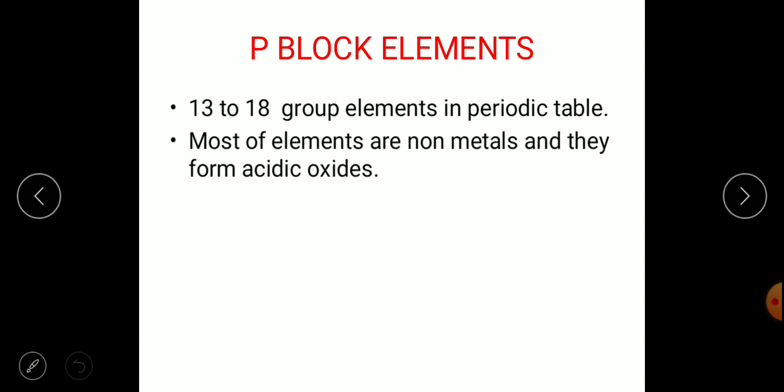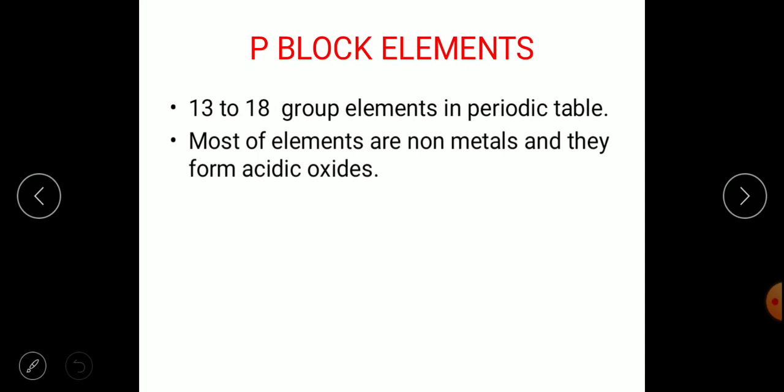Most of the elements in these P block elements belong to non-metals, and they are non-metallic in their character, and they usually form acidic oxides. This also I have discussed during the classification of elements.